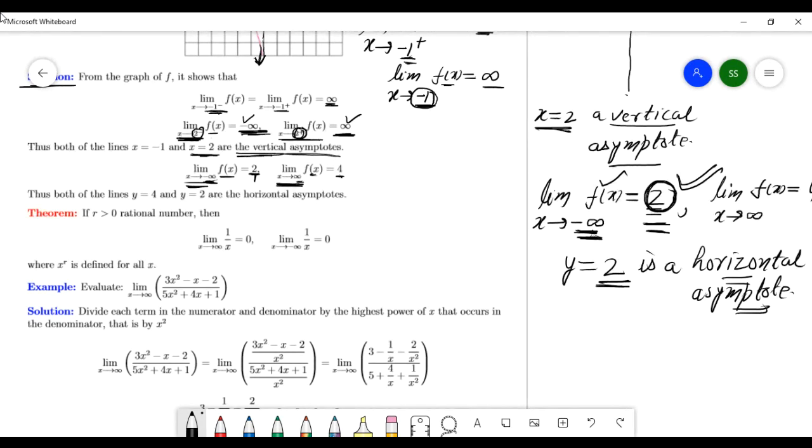And here what? Here x goes to a number, and this function goes to infinity. This number is called the vertical asymptote. This way you have to remember. And see this here. Here x goes to infinity, and this function goes to a number. This number is what? Horizontal asymptote. Here x goes to infinity or minus infinity, and this function goes to this number. This number is what? Horizontal asymptote. Okay? You have to remember the definition all the time.